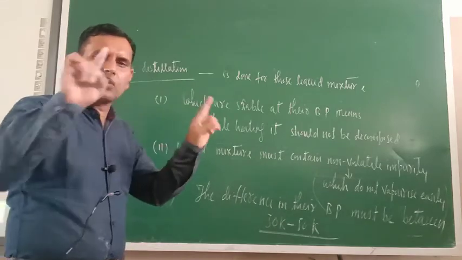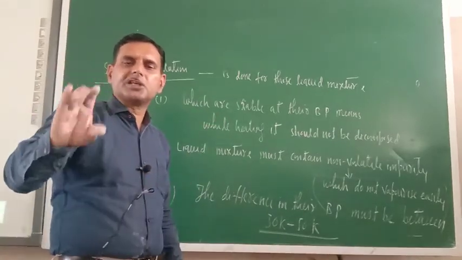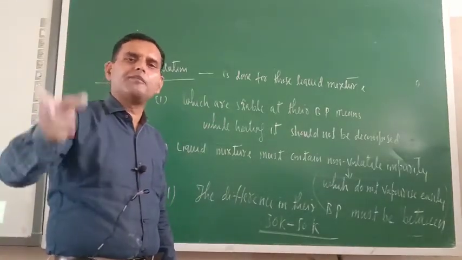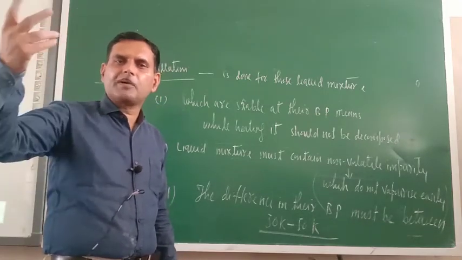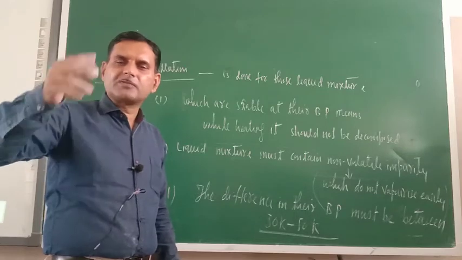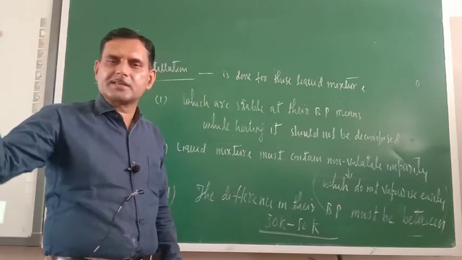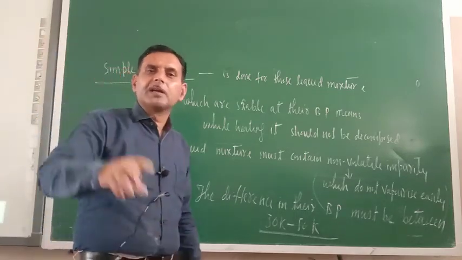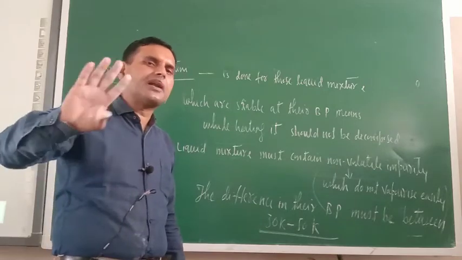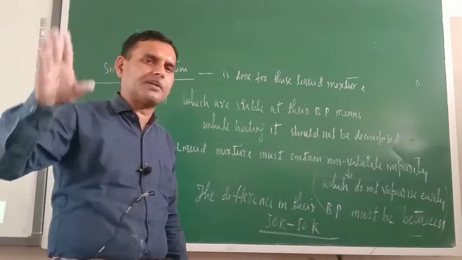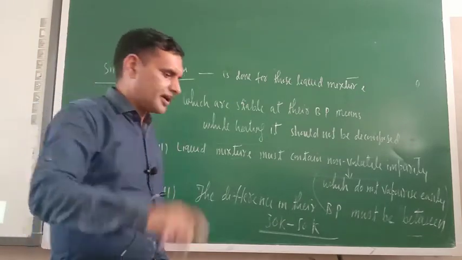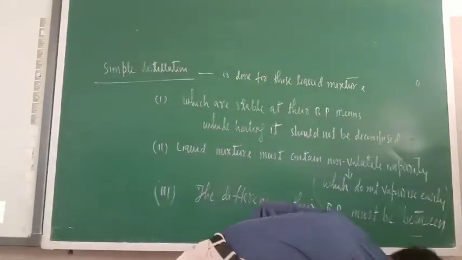So overall, what is the meaning of distillation? Distillation is nothing but a sum of vaporization and condensation. First, the liquid should be evaporated or vaporized. Now the same vapor should be condensed back into liquid. Evaporation means conversion of liquid into vapor state, and condensation means conversion of vapor back into liquid.